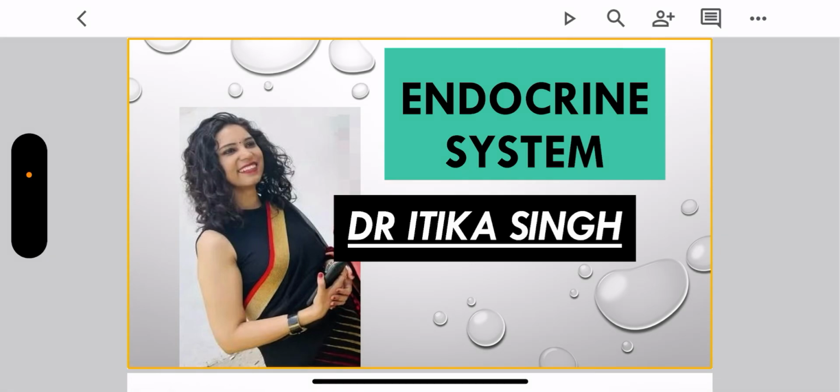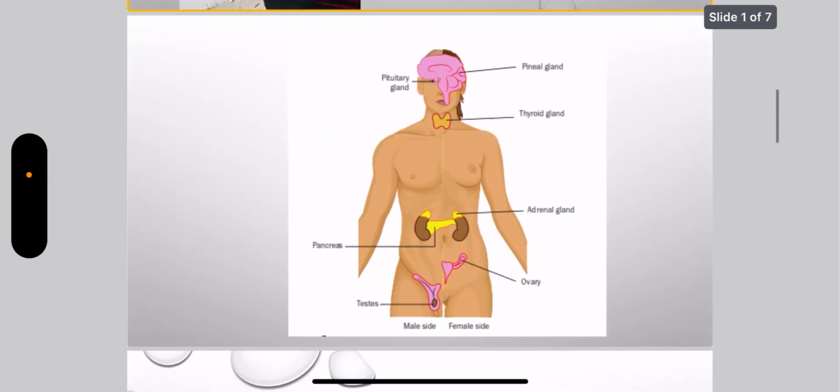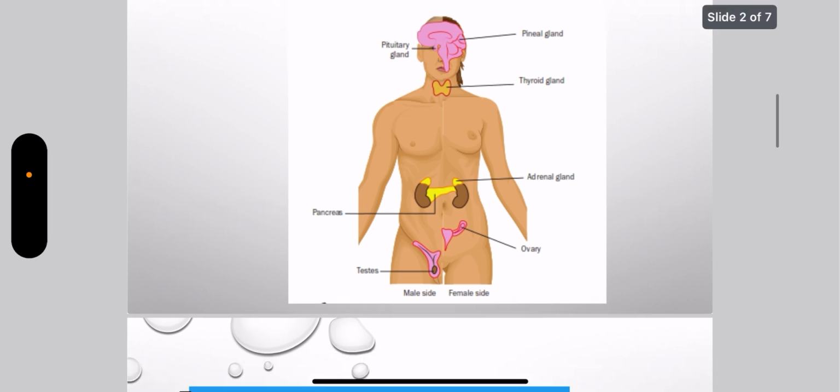Come to the starting of the endocrine system. So what is the endocrine system? This is a system of a group of glands that produce hormones. You can see some glands here: pituitary gland, pineal gland, thyroid gland, adrenals, endocrine pancreas. These hormones help in growth, development, metabolism and reproductive functions, as you can see here.